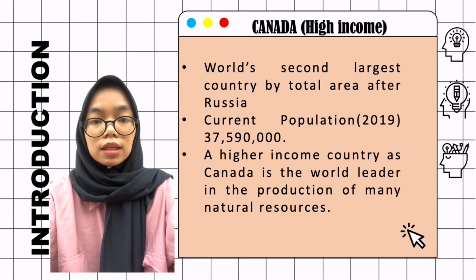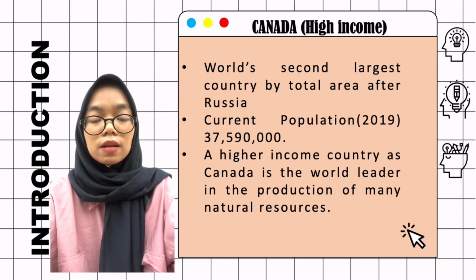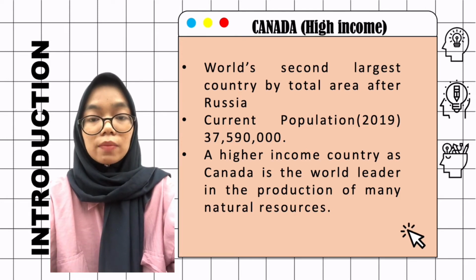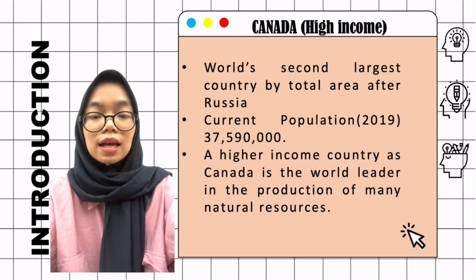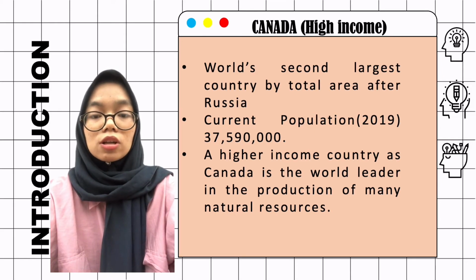Currently, the population in 2019 reached 37,590,000. A high income country, Canada is the world leader in the production of many natural resources, such as gold, diamond, lead, crude petroleum, and many more. The country is successful and has the 2nd largest oil reserves. We surely know that Canada is rich with a lot of natural resources.